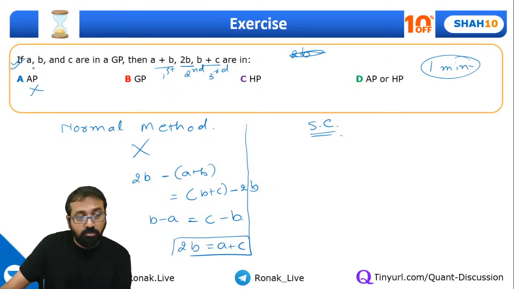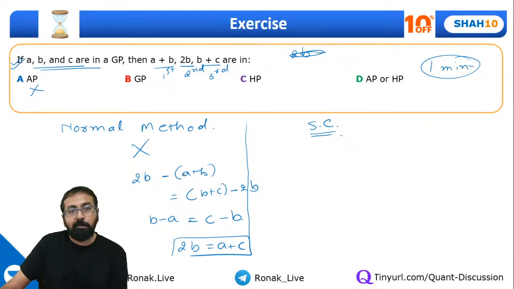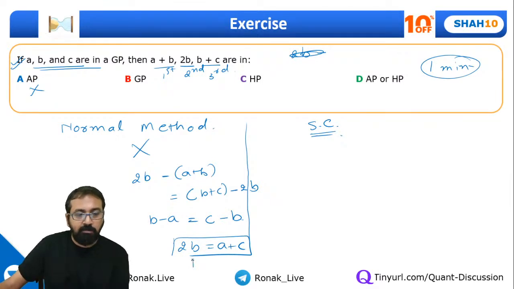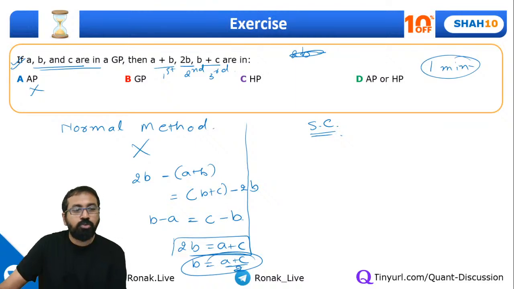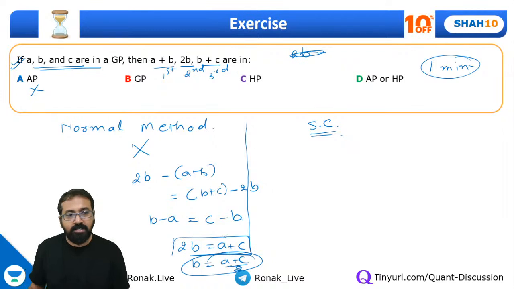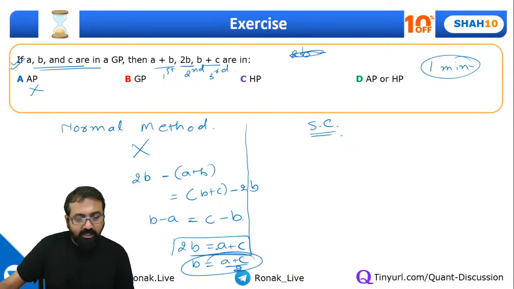While what is given to us is that A, B, C are in GP. If A, B, C are in GP, that means B should be equal to the square root of AC. But here, B equal to (A plus C) by 2 doesn't hold true for this one, guys. So this is not correct. I mean, you can't say they are equal.